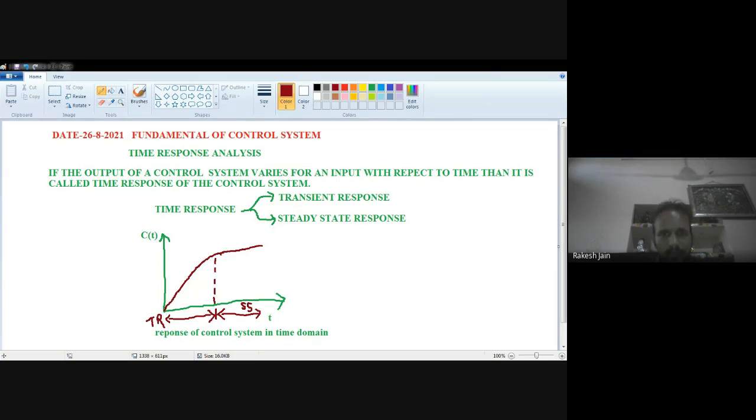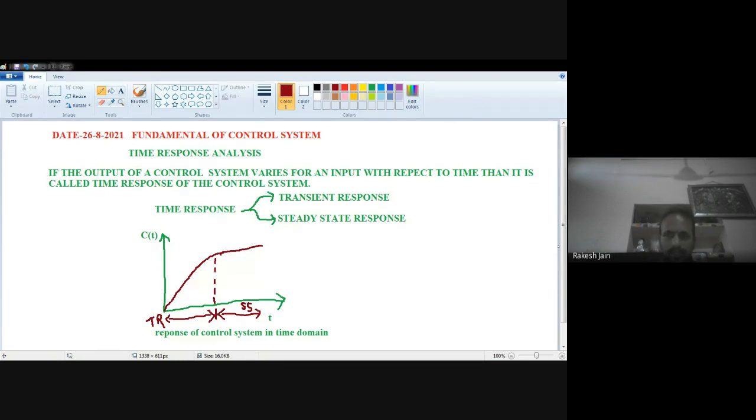The transient response will be 0 for large value of time. Remember this thing. The transient response will be 0 for large value of time. But the steady state value will be 0 after. Transient response will be 0 even in the steady state response.